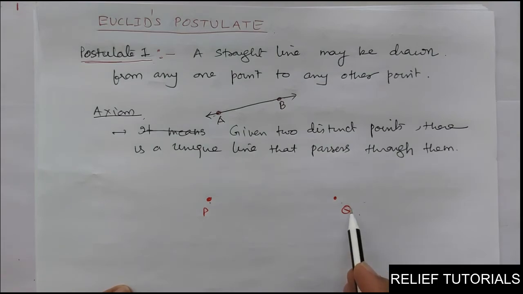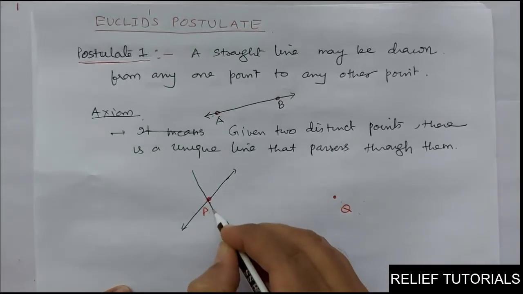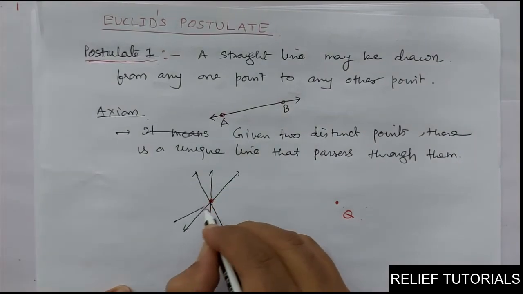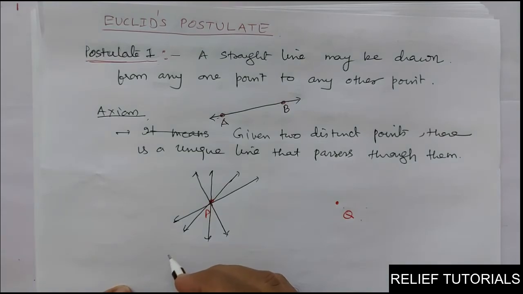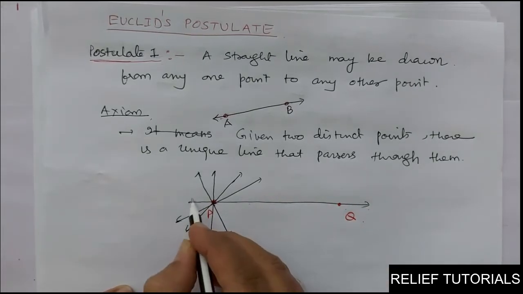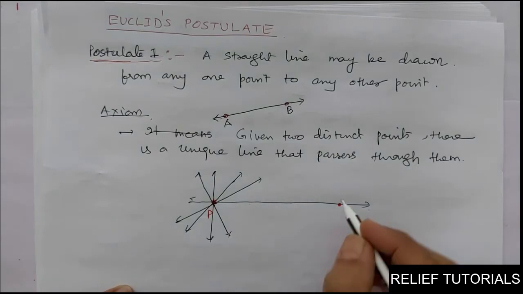See now, the number of lines passing through P, we can pass many lines through P. See, this is one line passing through P, this is another line passing through P, this is another line passing through P. So there are many distinct lines that pass through P. So the number of lines passing through P which also pass through Q is only one, that is PQ.